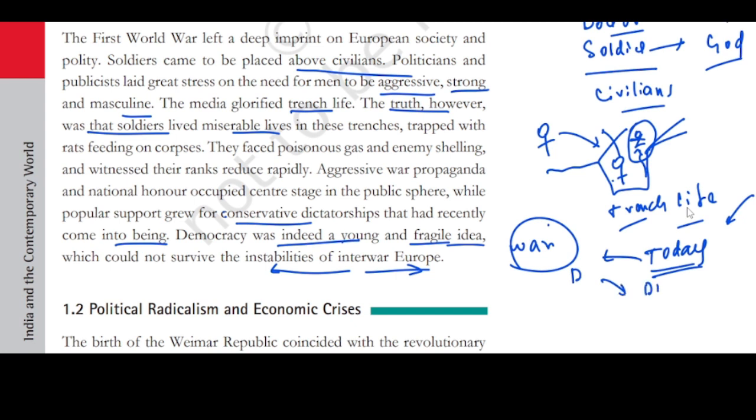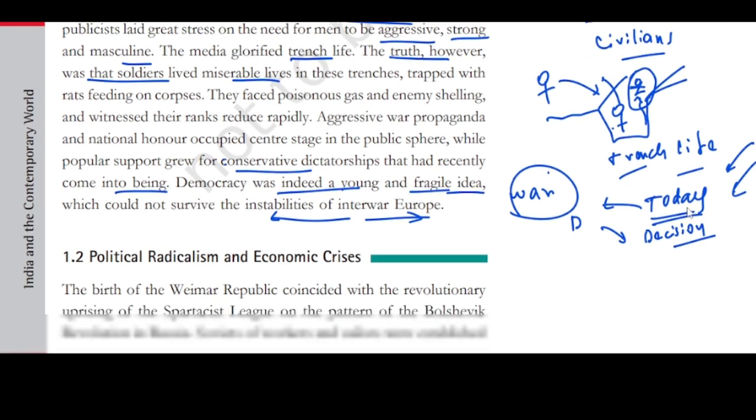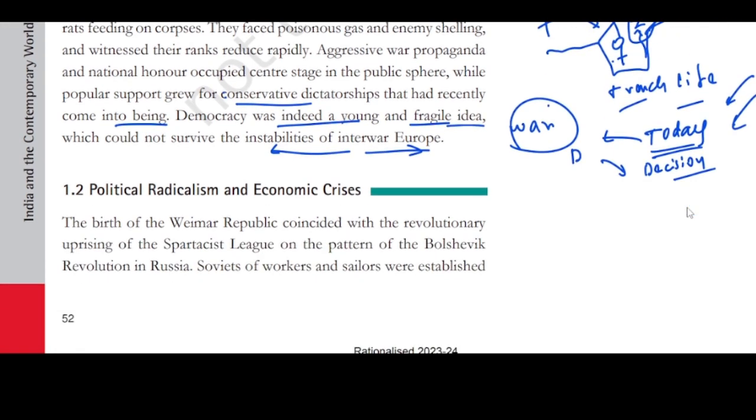By the time we come to the decision, the whole of Germany will be broken down by the enemies. That is the reason we are not able to take faster decisions. That is why democracy was not suitable for Germany. So this kind of political system and political turmoil was happening in Germany.